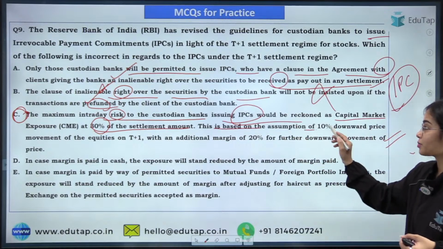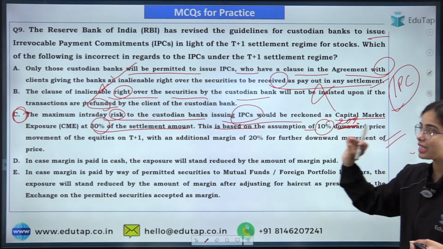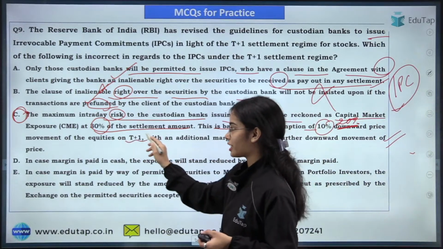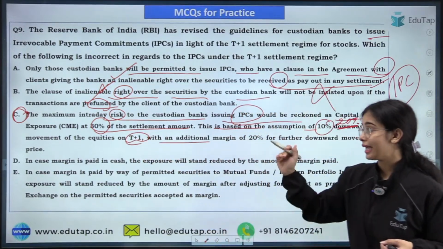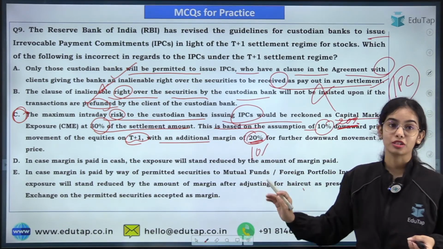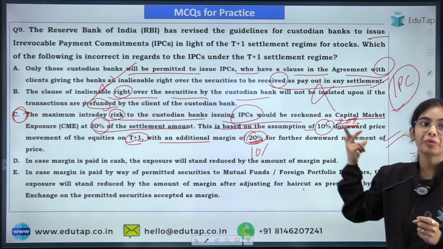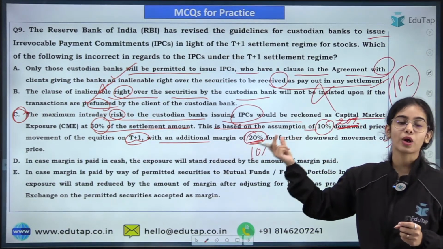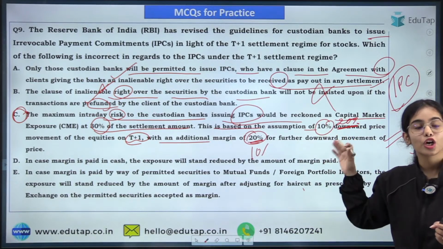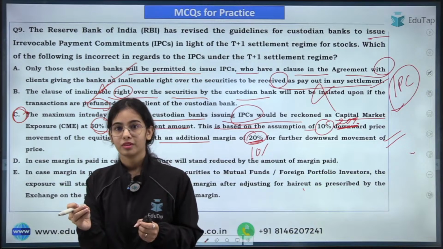This is based on the assumption of 20% downward price movement of the equities on the T+1 with an additional margin. Additional margin is of 10% and not 20%. So the additional margin is of 10%, while the downward price movement on the T+1 is considered at 20%. So I hope you will read the statements very, very carefully. Okay.